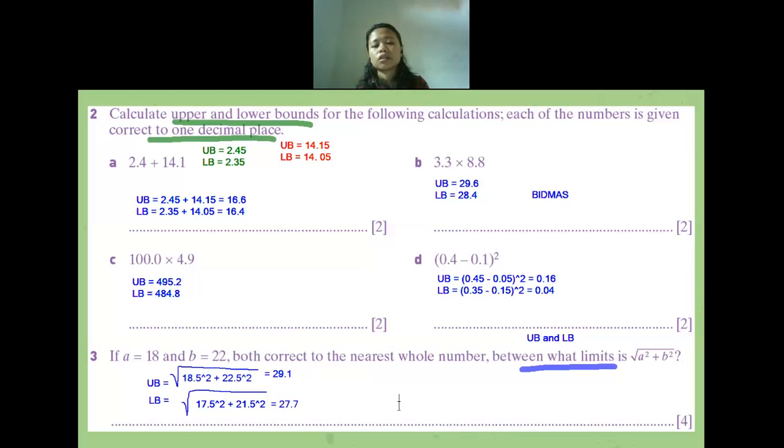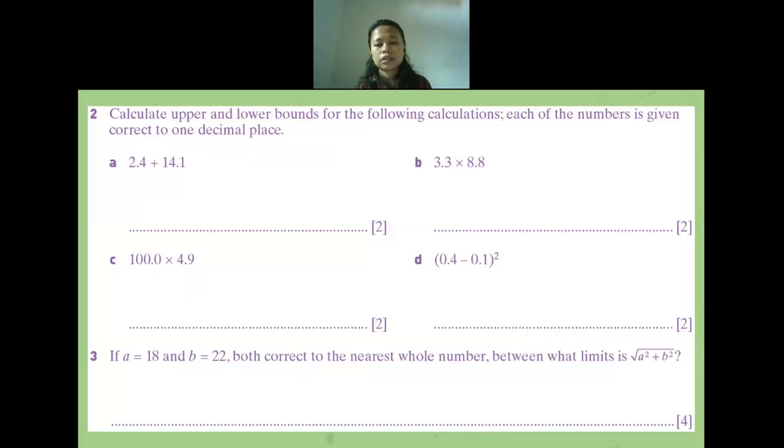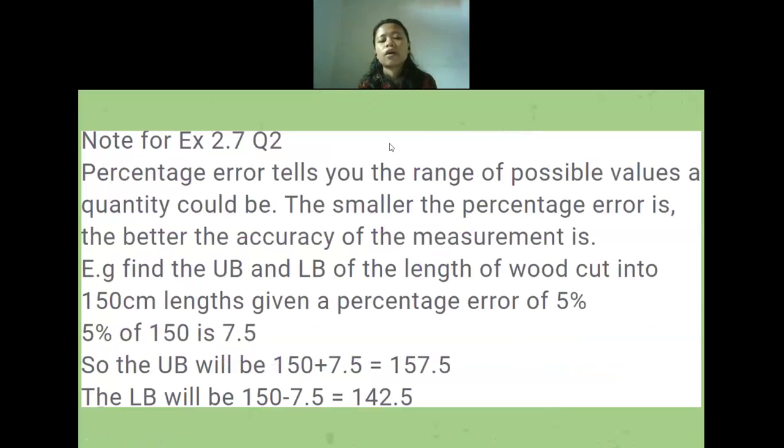Is there anyone? No? Okay, if no one has difficulties, then I will continue to another exercise. Okay, so now, I know there are 5 minutes left, but some of you are having difficulties on question two. So here I want to explain again for a while. I already have an example about the percentage of error. The percentage of error is 5%, and it affects the value of the upper bound and lower bound.